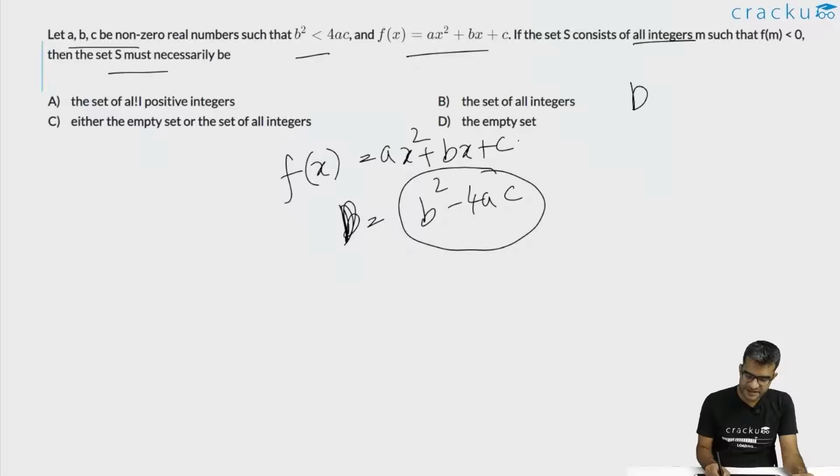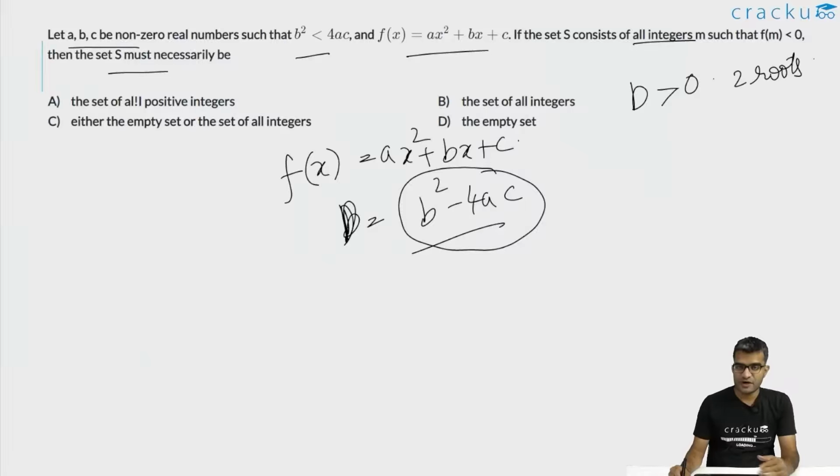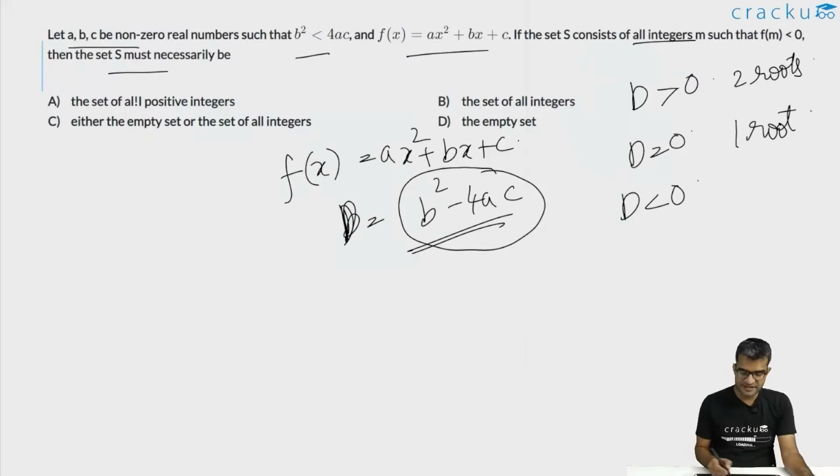If this discriminant is greater than 0, that is if b square minus 4ac is greater than 0, it will have two real roots, and both roots will be distinct. If D is equal to 0, both the roots will be the same and it will have essentially one unique root. If the discriminant is less than 0, which is the particular case in this question, that is b square minus 4ac is less than 0, it will have 0 real roots.